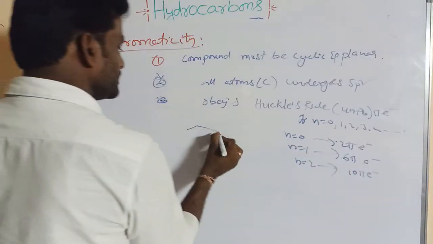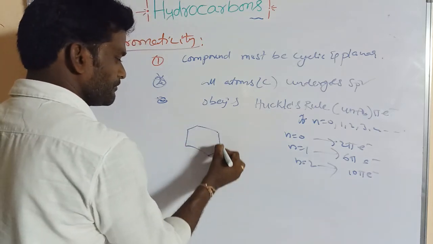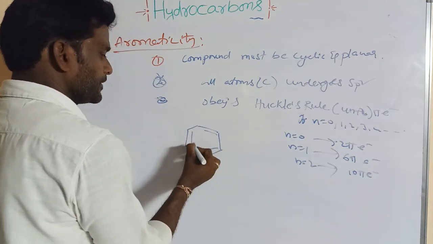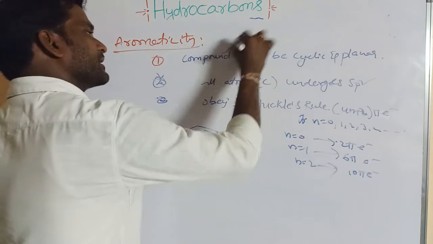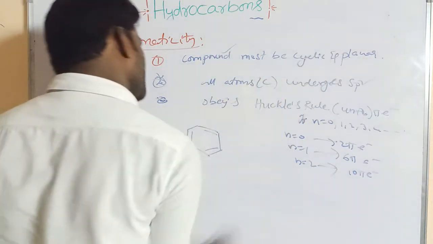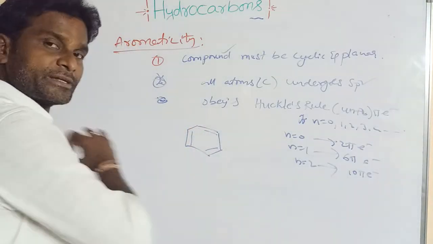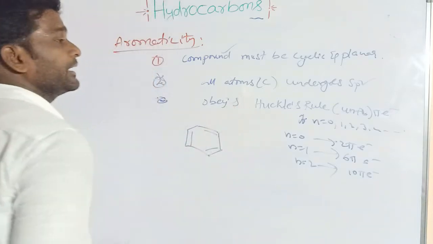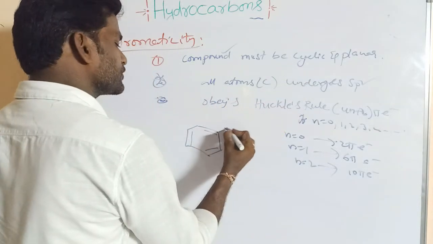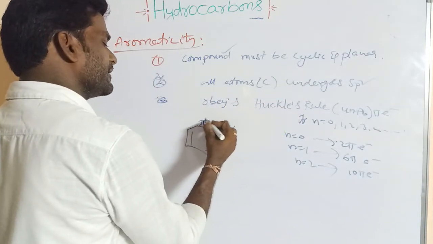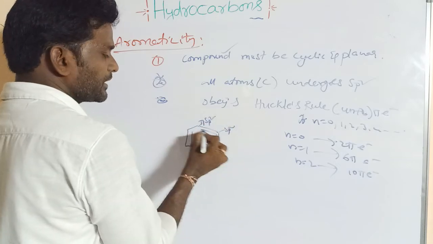If you take benzene, this is a cyclic system, right? And it is planar. All the carbons and hydrogens are present in one plane. All carbon atoms undergo sp2 hybridization, since every carbon is in a double bond.